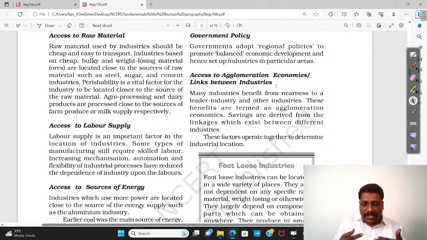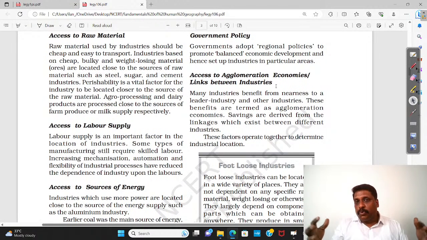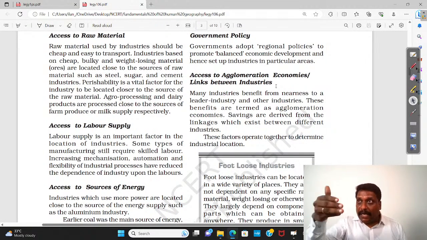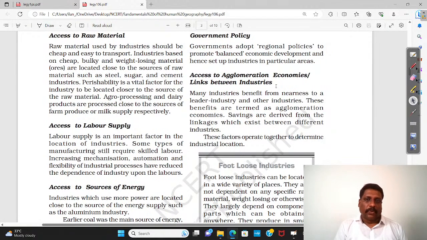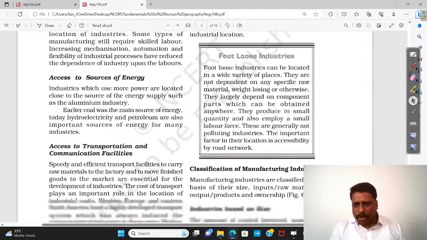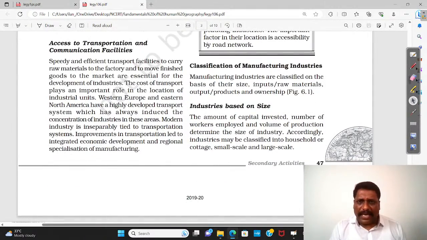Once you bring the industries, it is believed that they will grow, increase employment opportunities, and over a period of time the entire region will get developed. Trickle down effect, they call it. Access to agglomeration economies is also a factor you can consider.